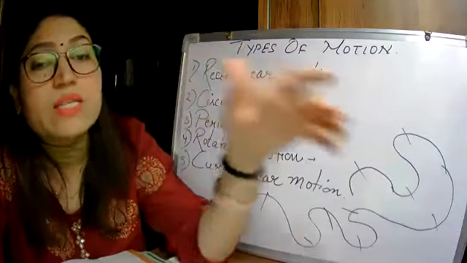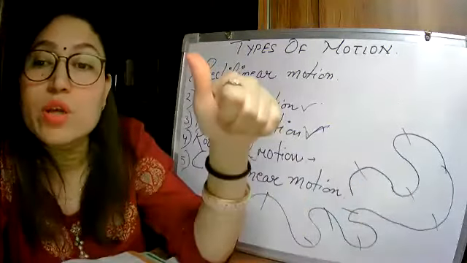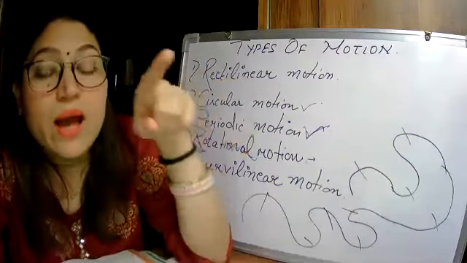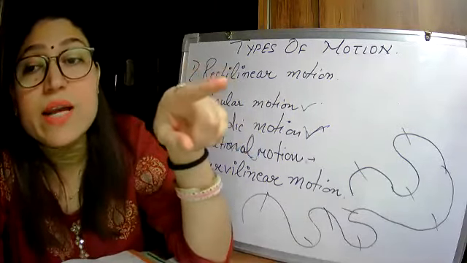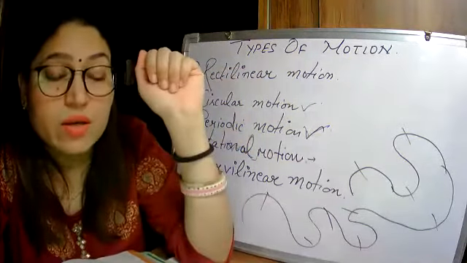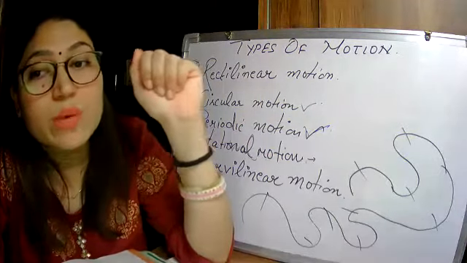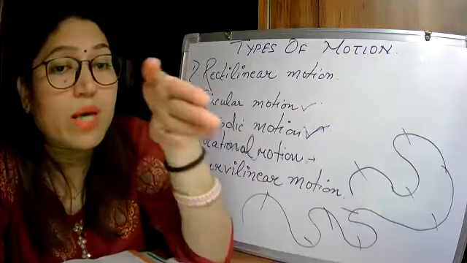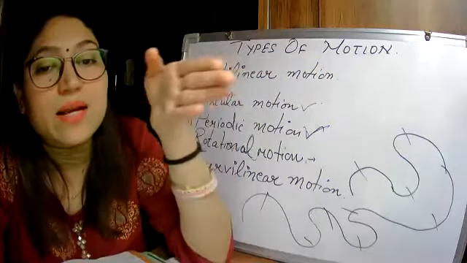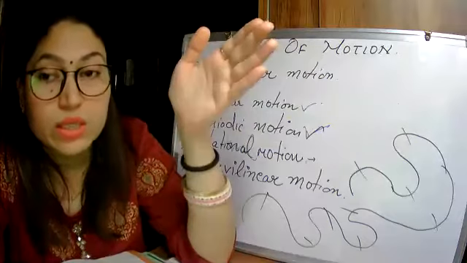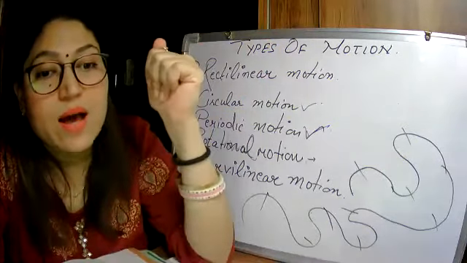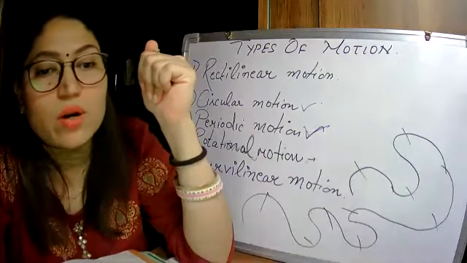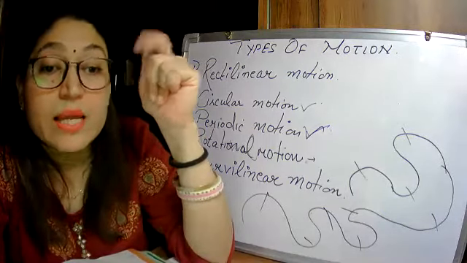But otherwise, if it says a bicycle moving on the road, that will be placed under rectilinear motion unless it is specified that it is moving in a zigzag way. If it is not mentioned, you will place it under rectilinear motion, because normally anybody who rides a bicycle is on a straight path only. Highway roads are rectilinear, not curved. Hilly roads are curved.